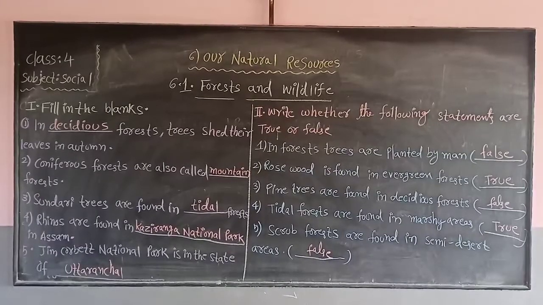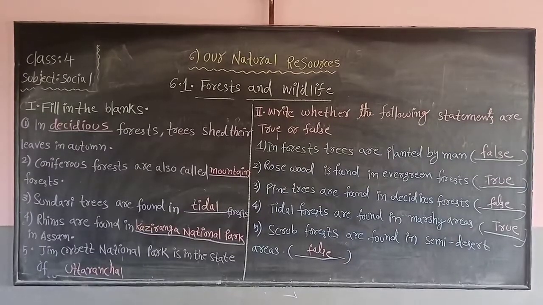Total 5 fill in the blanks are there. In dash forest, trees shed their leaves in autumn. Answer is deciduous. Second fill in the blank. Coniferous forests are also called dash forest. Mountain forest. Third one, Sundari trees are found in dash forest. Tidal. Fourth one, rhinos are found in dash in Assam. Answer is Kaziranga National Park. Fifth one, Jim Corbett National Park is in the state of dash. Answer Uttaranchal. So write these 5 fill in the blanks neatly in your social fair notes.